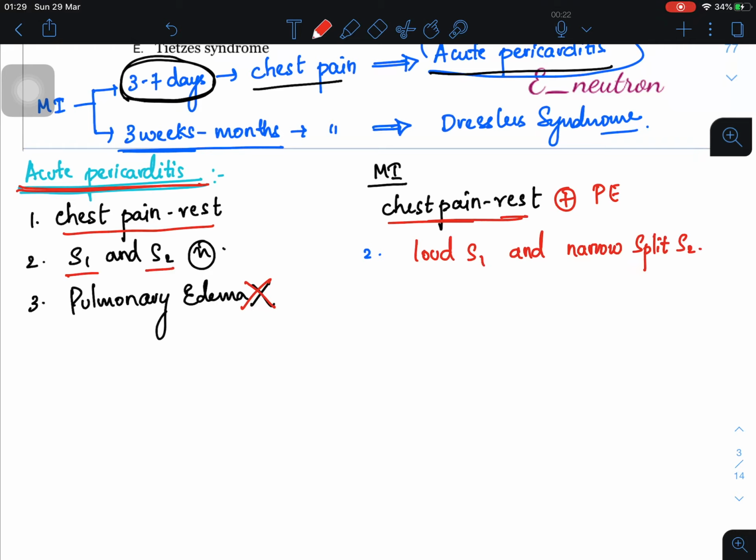Now, the third important thing is, as you can see when you look at the ECG, here also you will have ST elevation, and even here also you will have ST elevation.